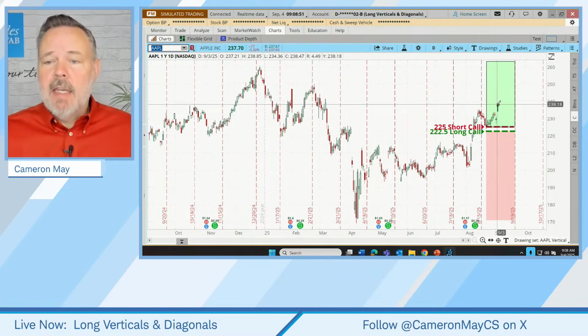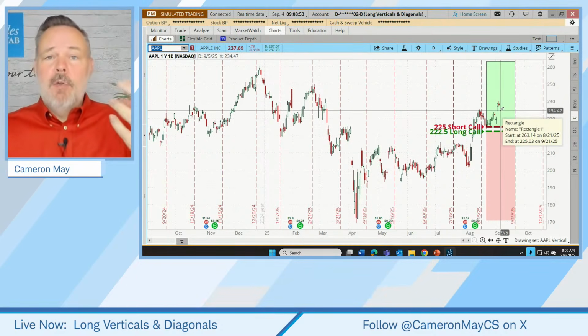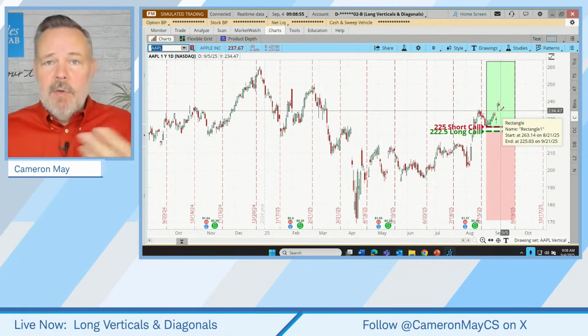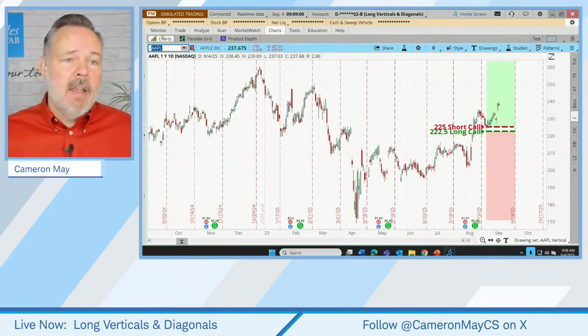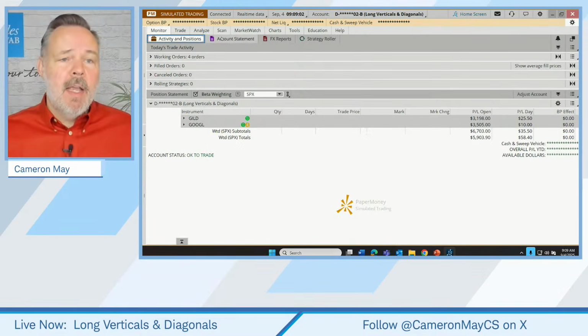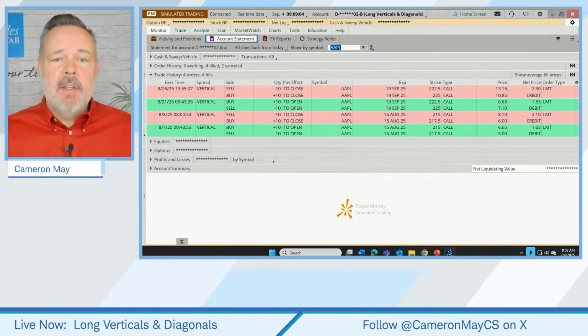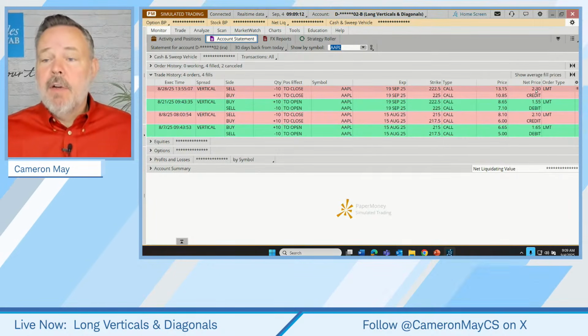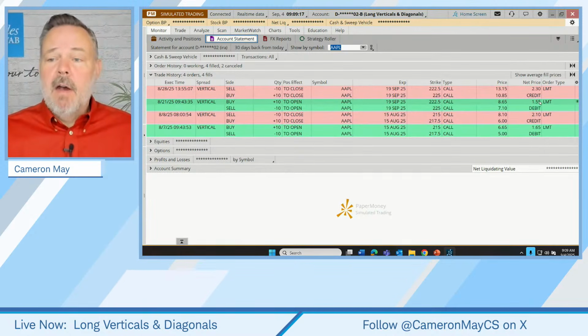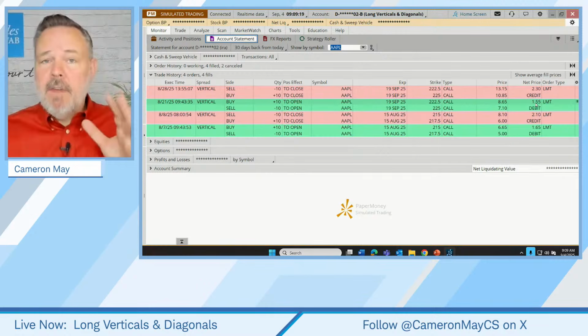Well, we actually had an order in to close out that trade if we could do it with 80% of the original maximum gain on the trade. And that's exactly what's happened there. So if we go to our account statement and look at the trade history of Apple, here's the original purchase of that debit spread, $1.55. Sold that for $2.30. So that's a 75-cent profit on a 155 investment, close to 50% return.